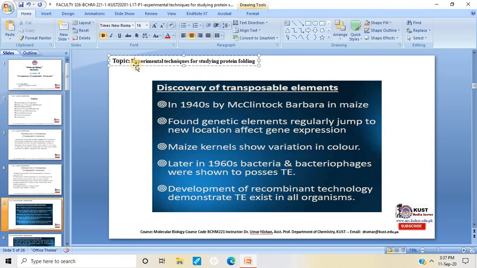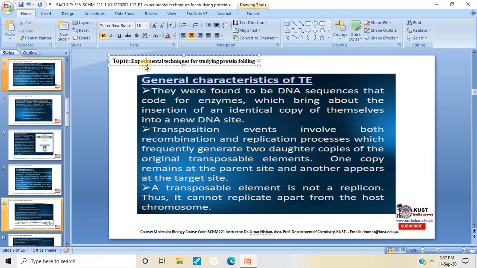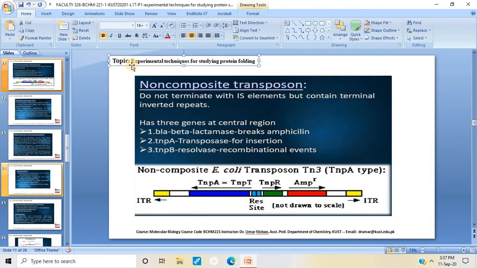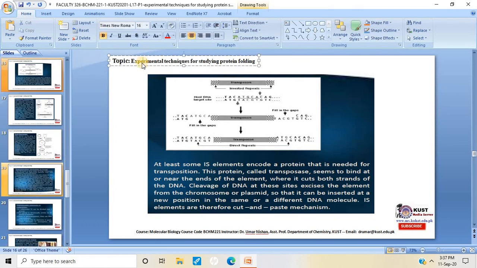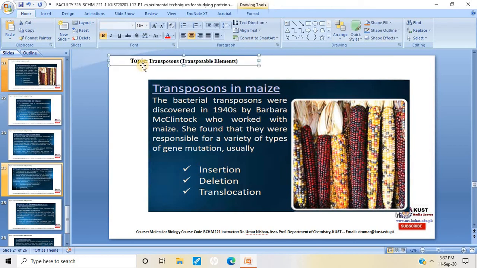It should be read as transposon, transposable element, in the topic section, instead of experimental techniques, which was actually for the previous lecture. I beg your pardon for this mistake. I'm going to update it at the end, but kindly make sure that you read it as updated.